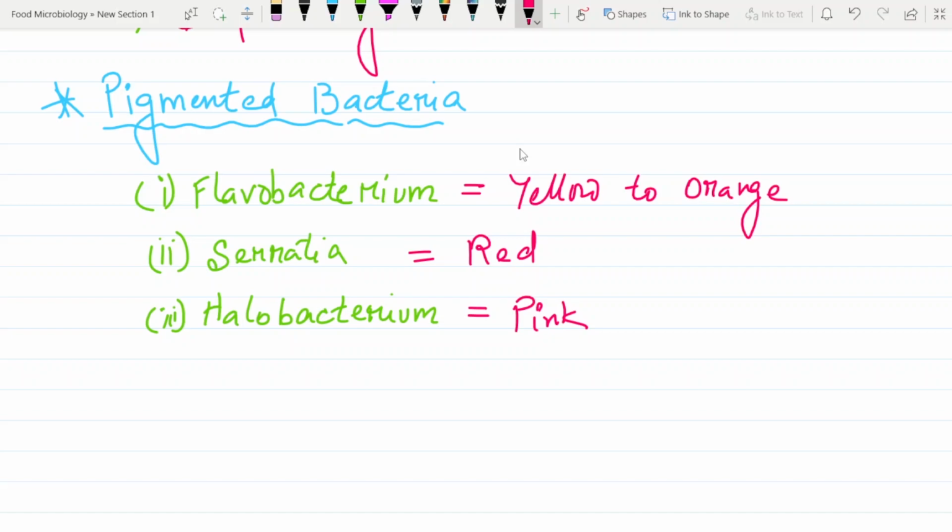Now if your milk has rotted, or if you're getting a foul smell from the milk, it's basically because of two bacteria involved there. What are those two bacteria? They are Streptococcus and Lactobacillus.